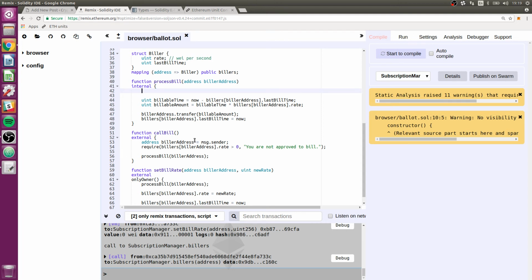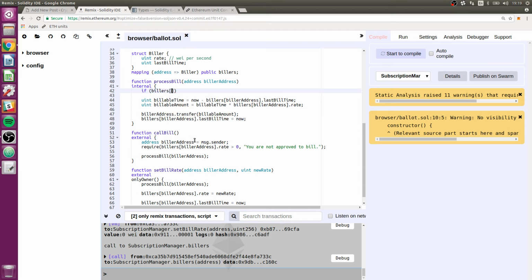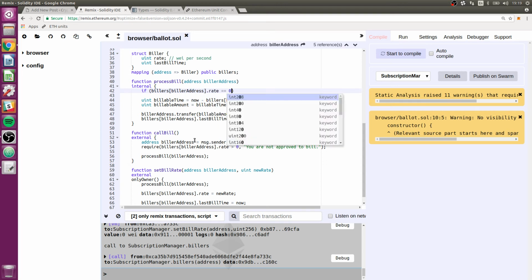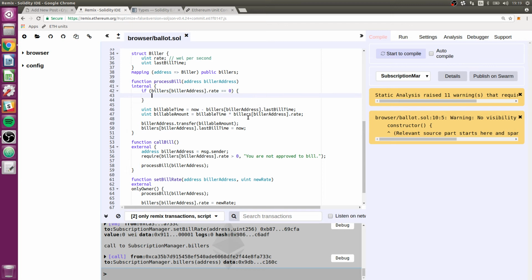readable. So I'm just going to say if biller address dot rate equals 0, then we're just going to say that we can just return, although, well, no, we don't want to do that because we still want to run some of this code. What do we want to skip?